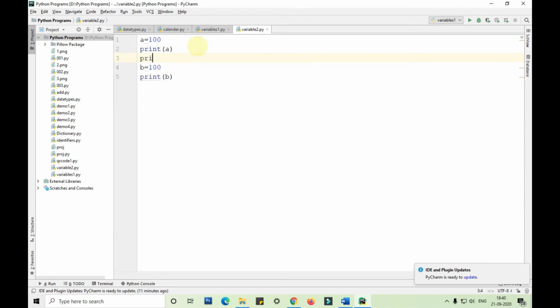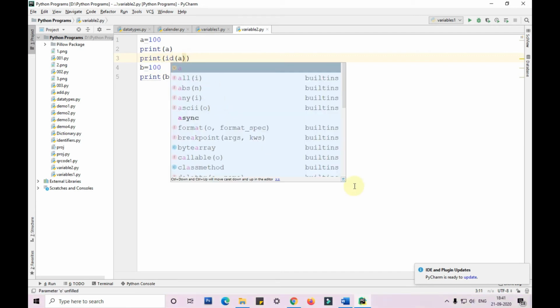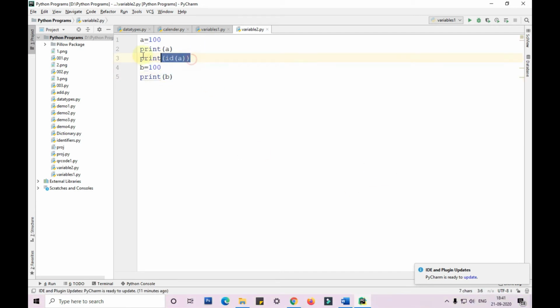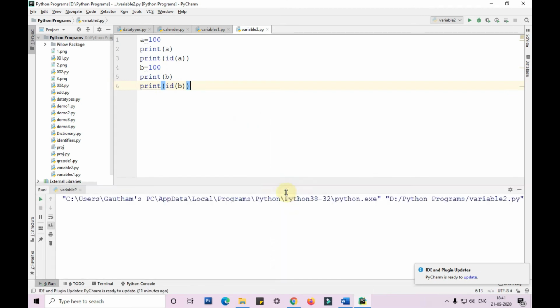I'm also printing their ID. To print the address or ID of a particular variable, you need to use the id function, id of a, and similarly id of b, so that you can understand what I mean. Let me show you the output.